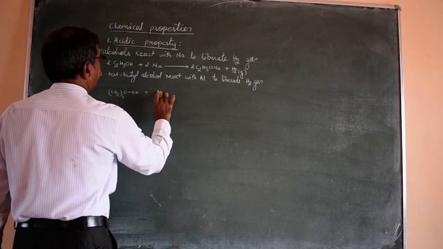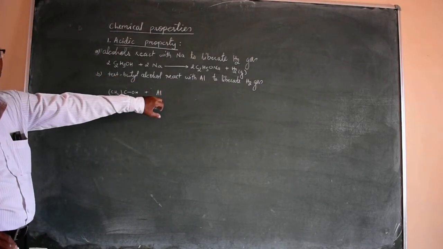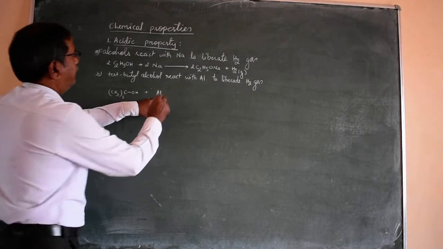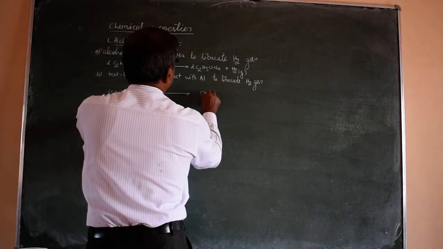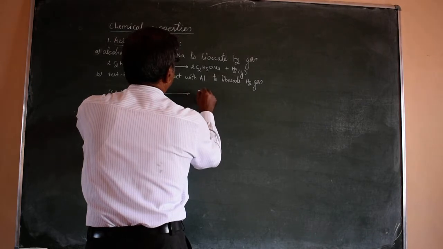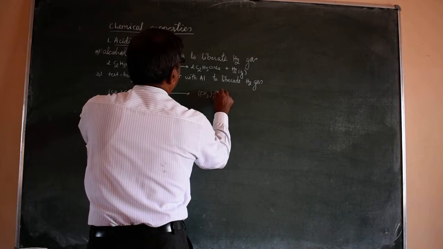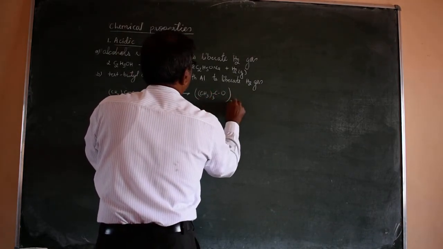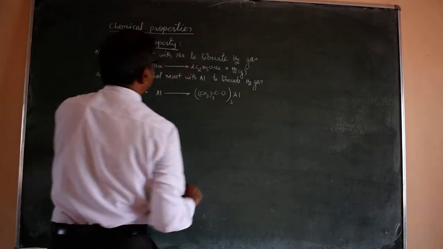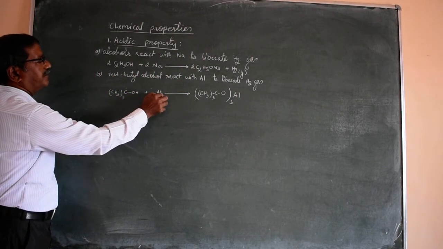Usually the vapors of the alcohol pass over aluminium at high temperature. The product formed is ((CH3)3CO)3Al. This is because we know the valency of aluminium is 3.